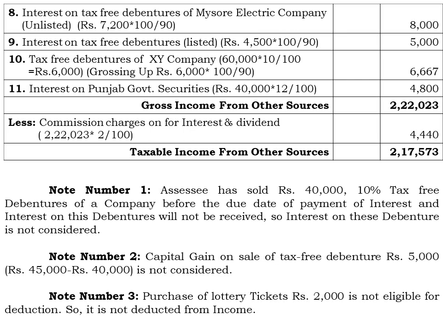And here the qualified deduction will be the commission charges on interest and dividend, that comes to 2,22,023 multiplied by 2%, that comes to rupees 4,440. With this we are going to get the taxable income from other sources of rupees 2,17,573. So please go through this problem once again.